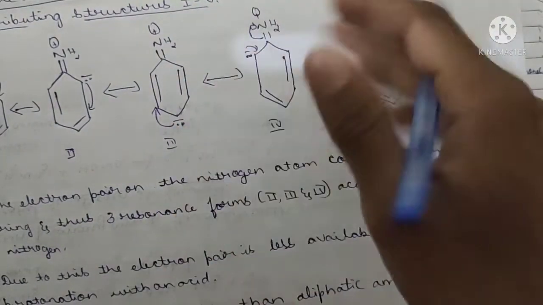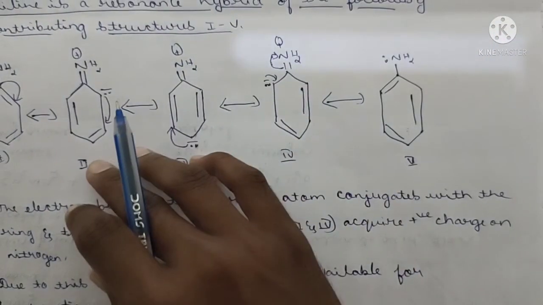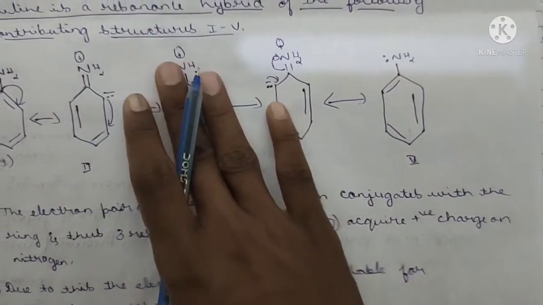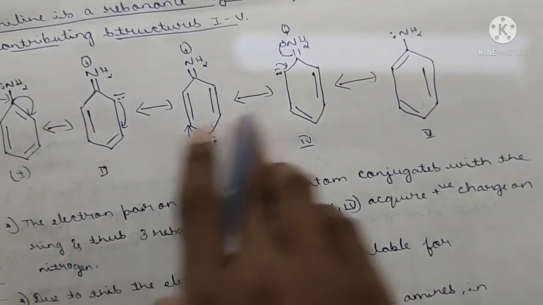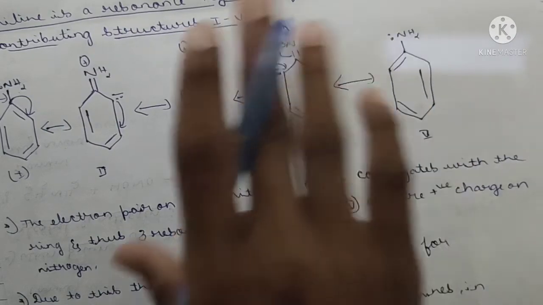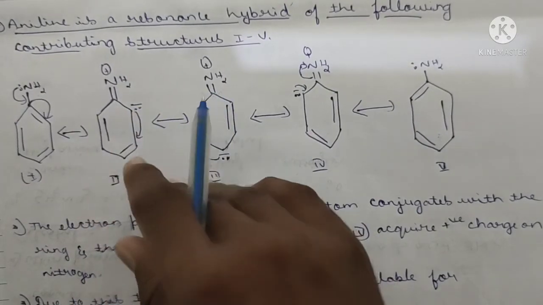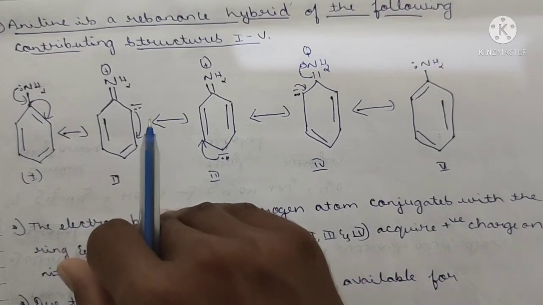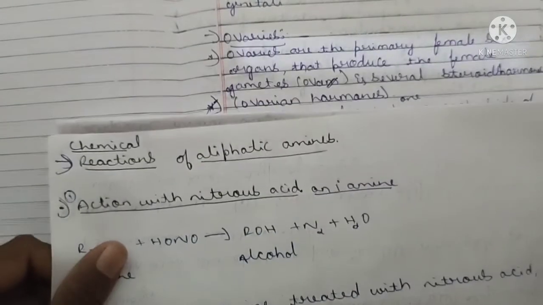This delocalization of the electrons decreases the electron density over the nitrogen. That is the reason I drew these structures, to understand the concept. You have to write these structures, my dear brothers and sisters, for a better explanation. For this reason, aniline or the aromatic amines show less basic character than the aliphatic amines or ammonia. Yes, this is today's concept, my dear brothers and sisters.